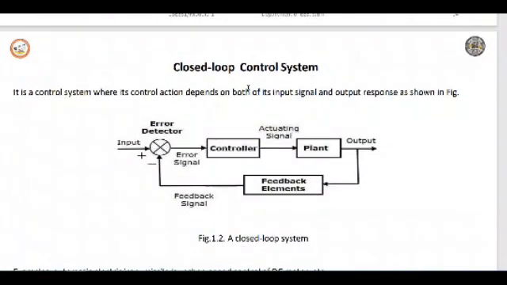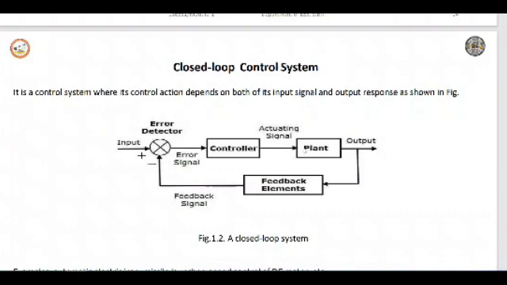Next, we have a closed loop control system. You can see the block diagram for this closed loop control system. We have an input signal, a controller, a plant, and a feedback element. So we have an input, the controller will take that input and the controlling action happens here, and that is given to the plant.